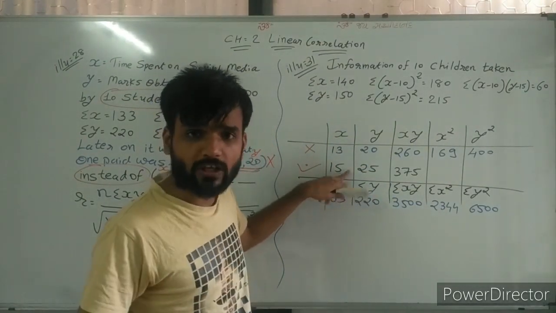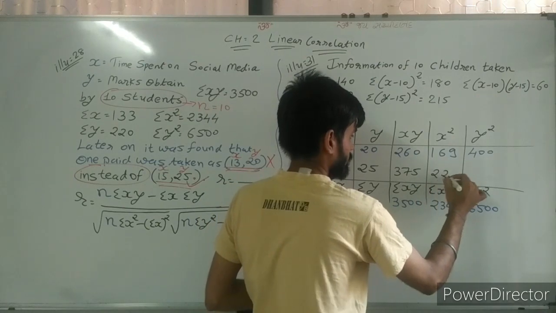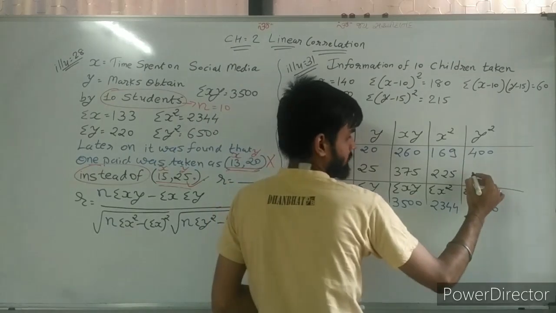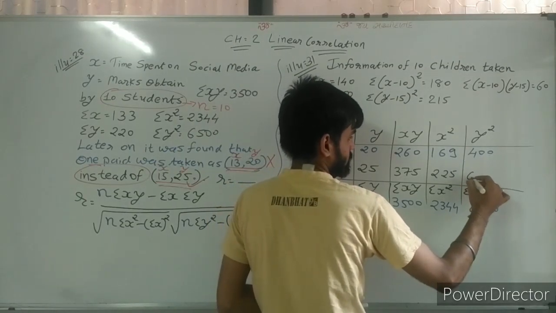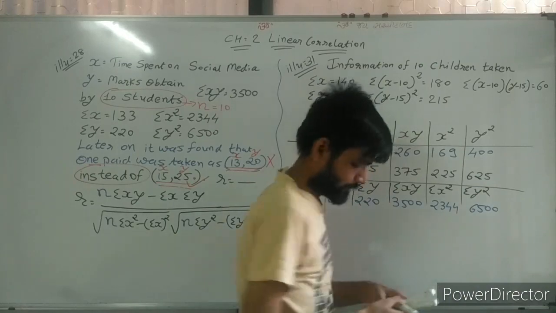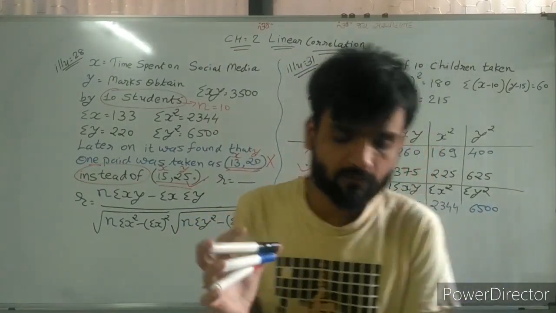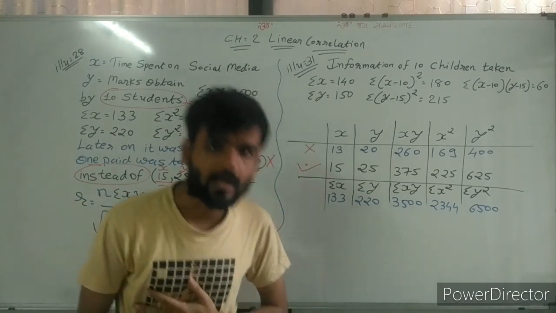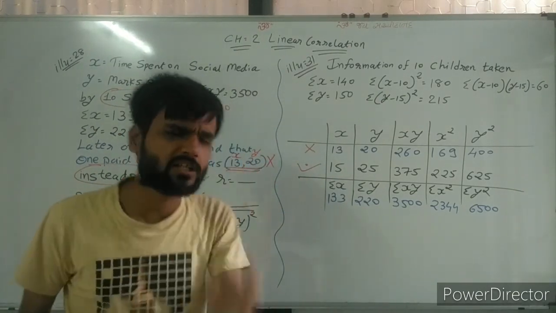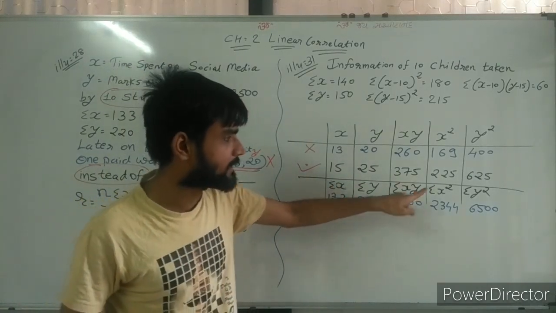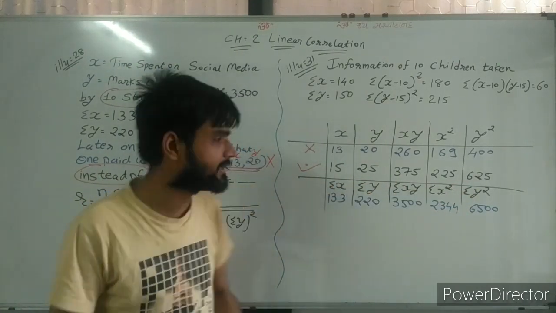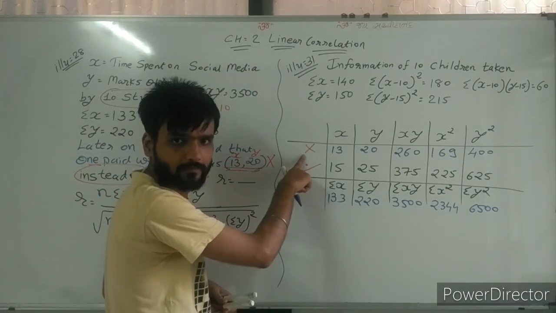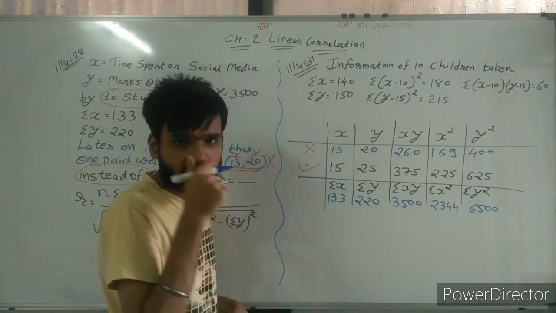Then after, x square, so square of 15, 225. And square of y, so 25 square, 625. So 225, 625 and 375. These are the values. Now we are finding correct value of sigma x, sigma y, sigma xy, sigma x square, sigma y square. So how we can find? Just deduct the wrong thing and add the correct thing.